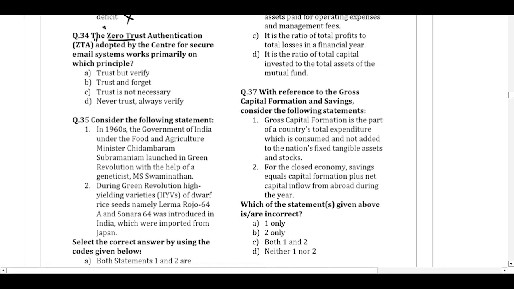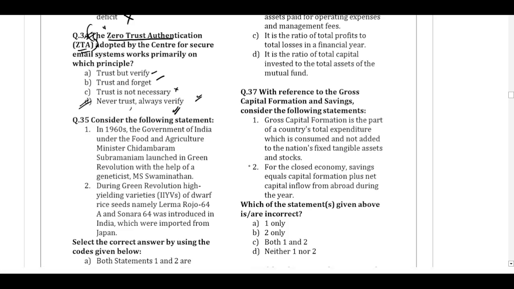Look at the name, zero trust authentication. Trust but verify, trust and forget. Trust is not necessary, never trust, always verify. So it is based on the principle of never trust, always verify. That means whatever email we are getting, whether it is from a known person or an unknown person, never trust any email. It can have any virus or Trojan horse in it. So never trust any email, even though it is coming from known parties. Always verify. So that is the concept behind the zero trust authentication principle of the security system.